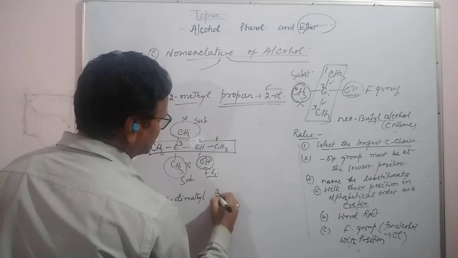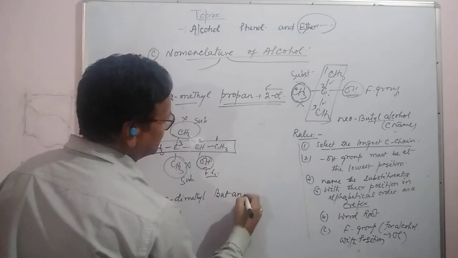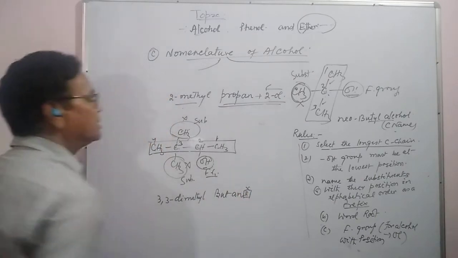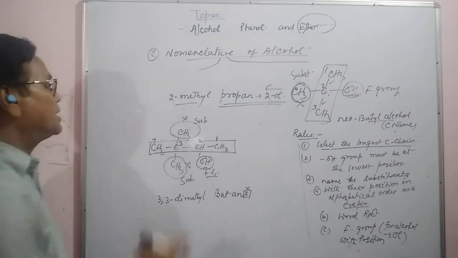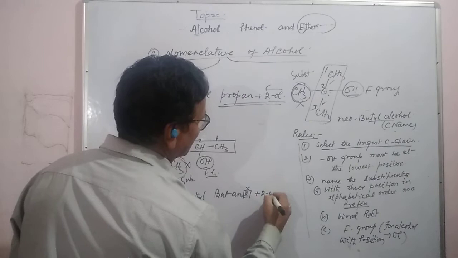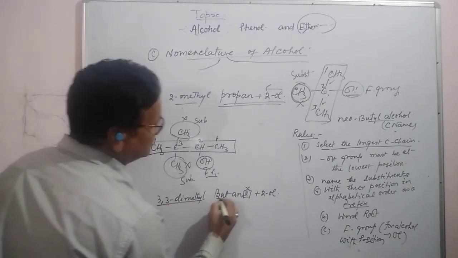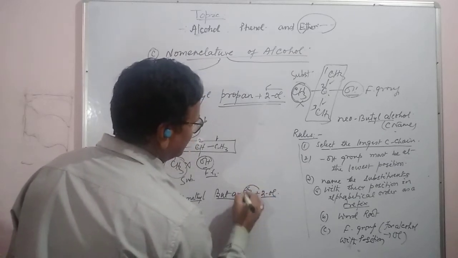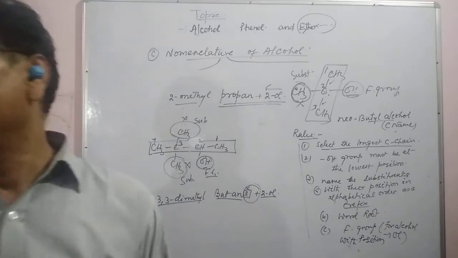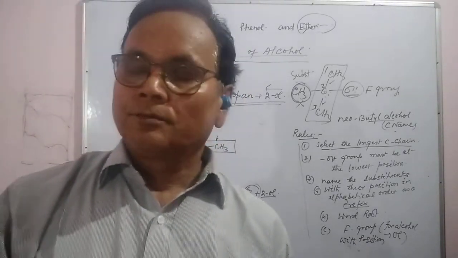So that is but. All these are attached with single bonds, that is "ane". The e is replaced by ol, but the ol is at the 2 position, that is 2-ol. So we will write 3,3-dimethylbutan-2-ol. So its IUPAC name is written like this. Is it clear?